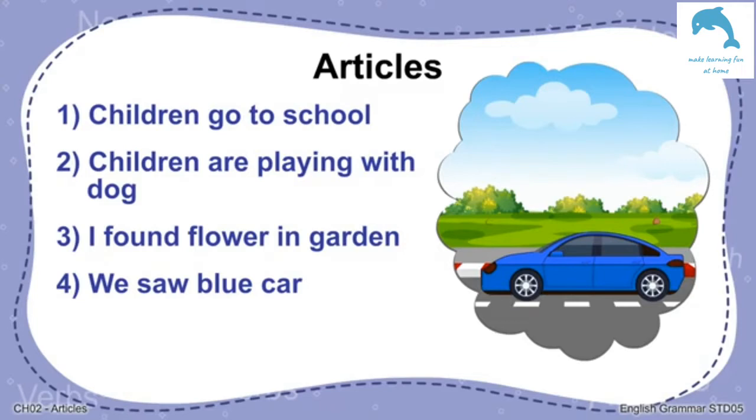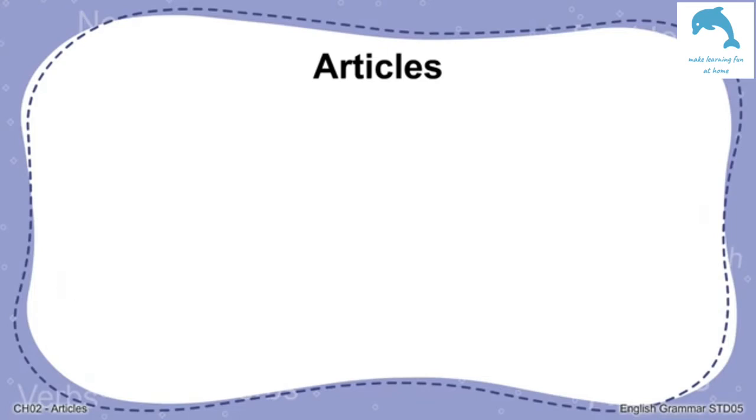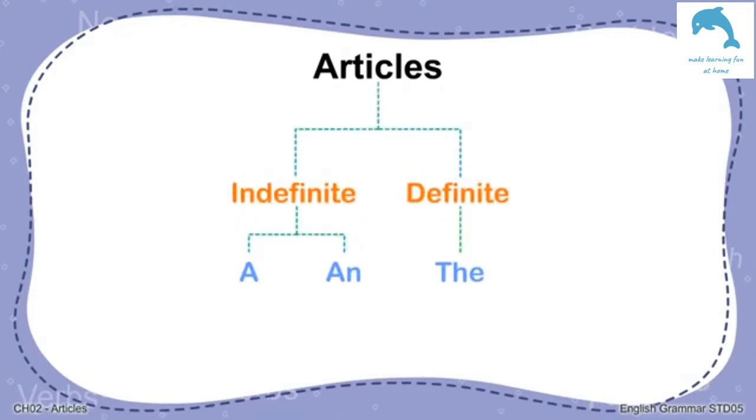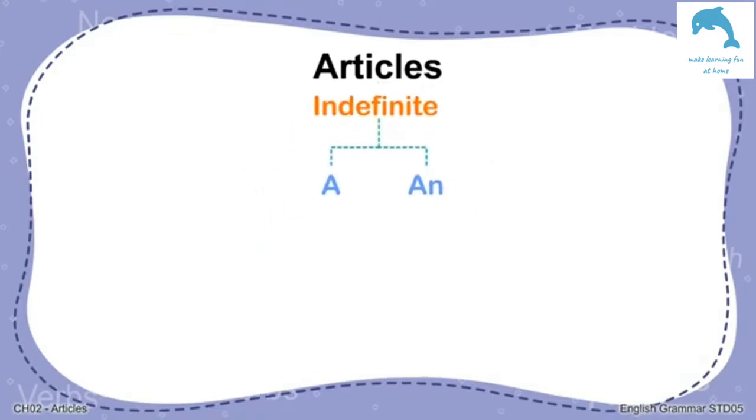This is because these sentences are missing articles. There are 3 articles: a, an, and the. There are 2 types: indefinite and definite. The 2 indefinite articles are a and an. They are used before singular, countable nouns. This means you would use a or an only if you want to refer to one of something.